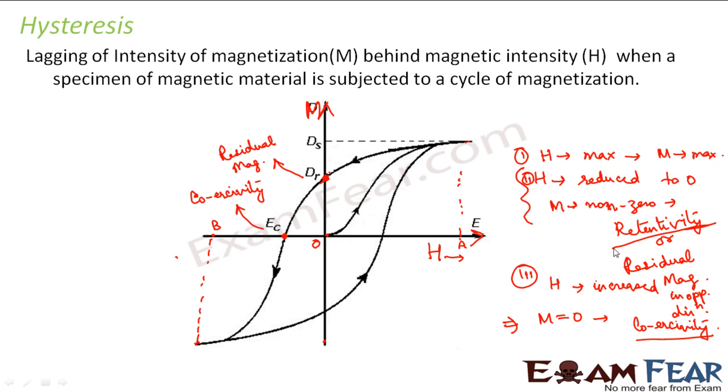If it has a very small value of residual magnetism, that means as soon as the magnetic intensity is removed, the magnetization that the material retains is very less. So it will not remain magnetized for a long time after you remove the magnetic intensity, right? So these are certain things which you can predict by looking at the hysteresis curve.